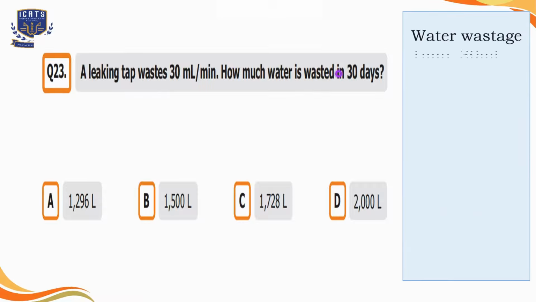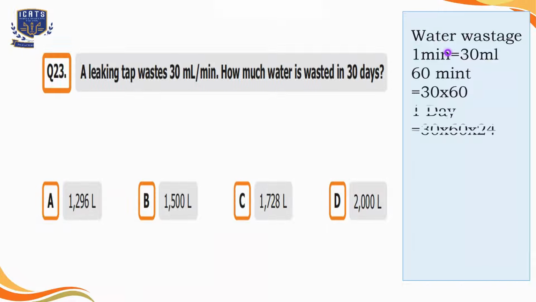So according to the question, 30 milliliters are wasted in 1 minute. Now there are 60 minutes in 1 hour, so we'll multiply 30 by 60. As there are 24 hours in 1 day, we will multiply by 24 as well. Then we need to find out how much water is wasted in 30 days, so we'll multiply the numbers by 30.